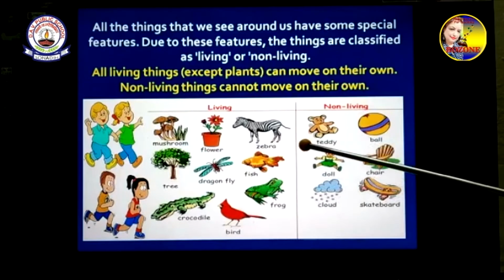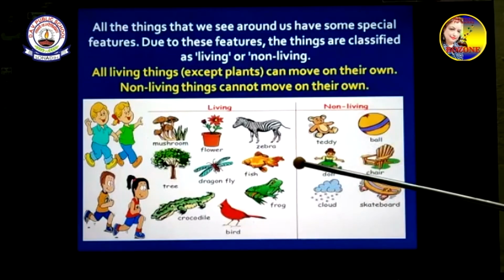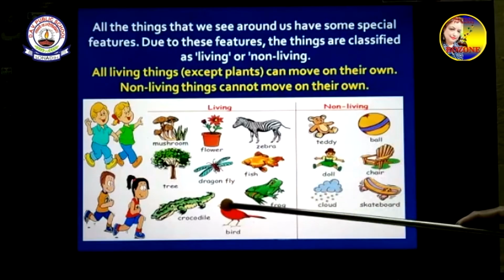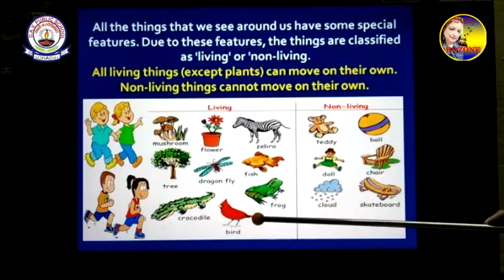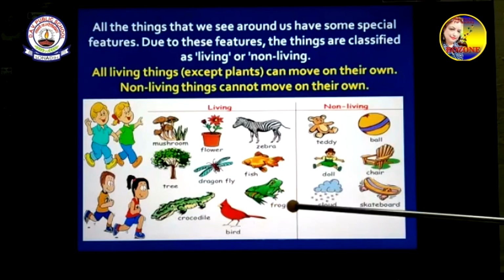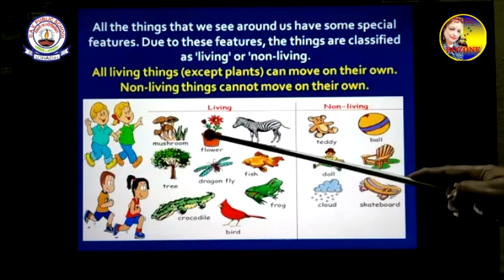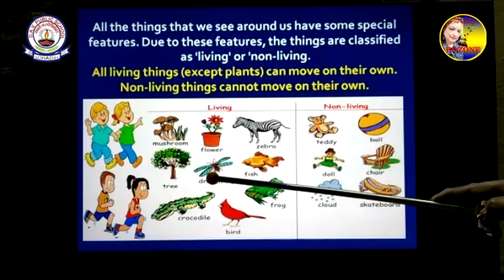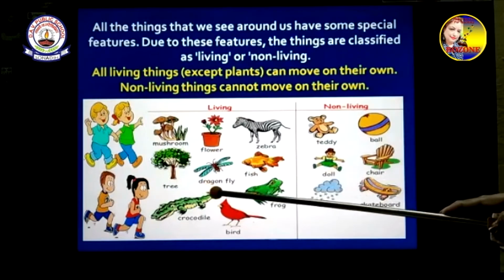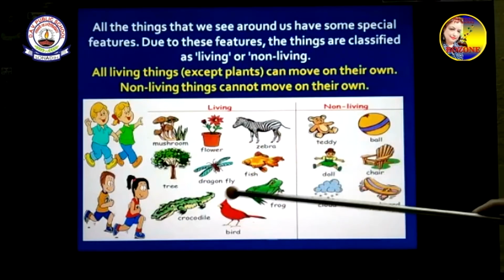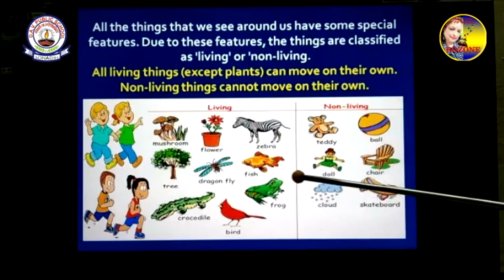Then the zebra can move, the fish moves, the dragonfly moves, the crocodile moves, the bird moves, the frog moves. But the tree does not move. Yet it is a living thing because it has other features that we human beings and animals have.